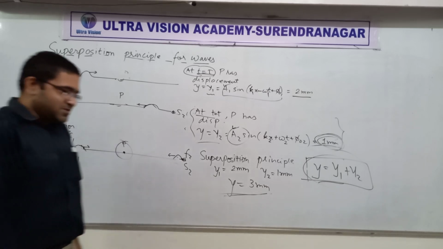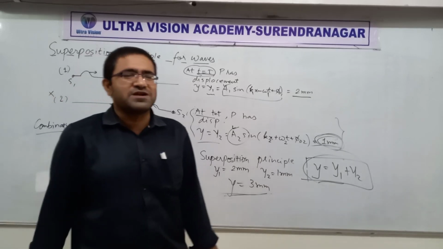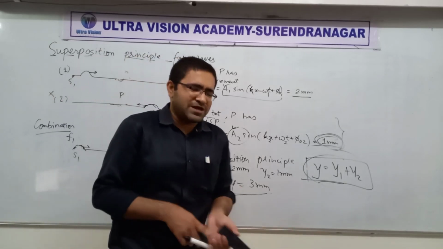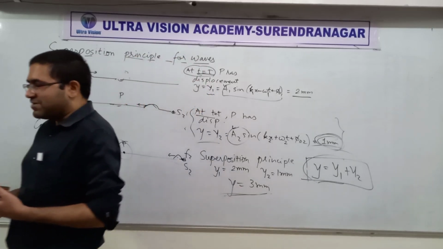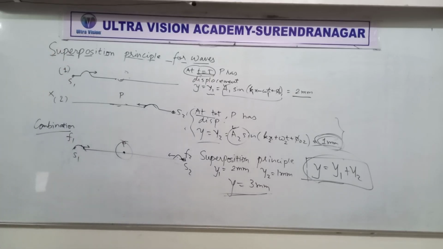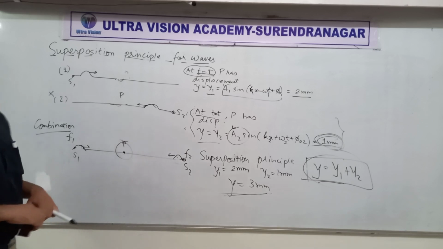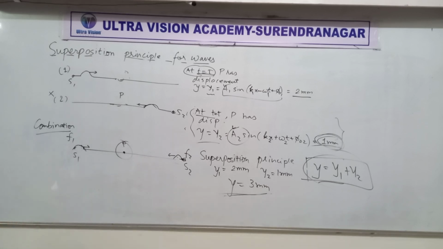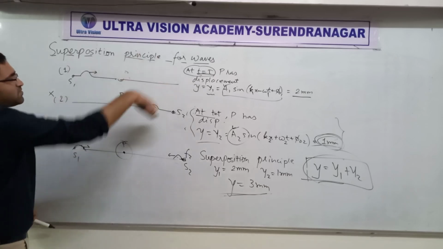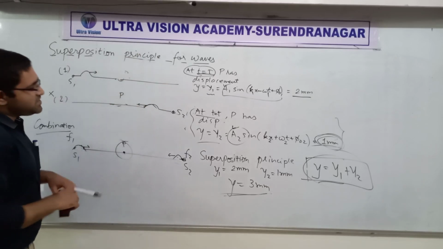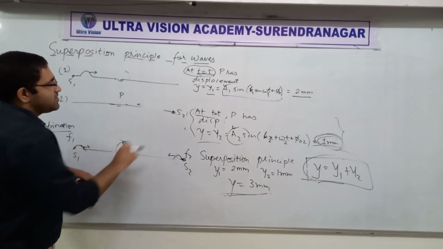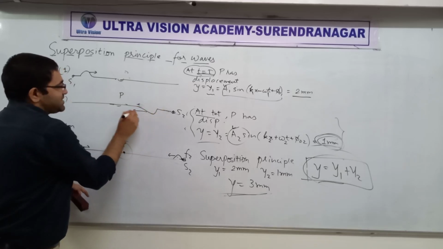Superposition principle is nature's favorite. Let me tell you that. The superposition principle comes everywhere. Now, would this be true even if one wave would be like this?